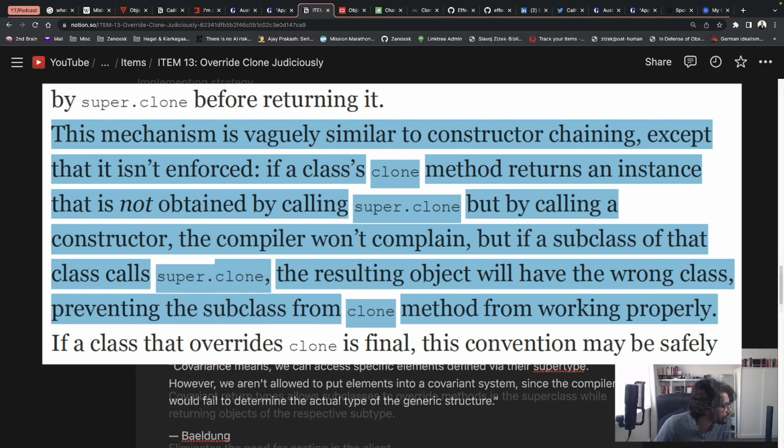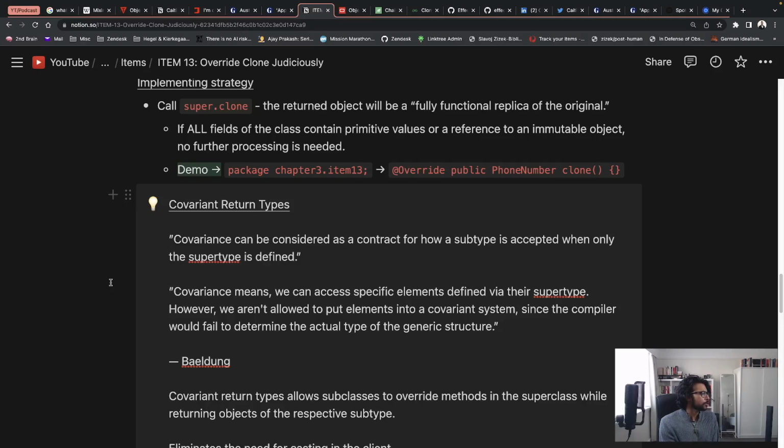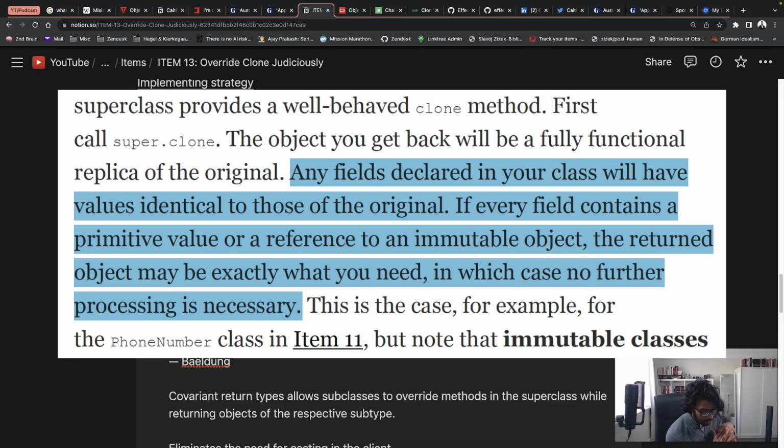In any case, the implementing strategy, the simplest thing at first to do, is to call the super.clone method, because that will return an object which is a fully functional replica of the original. And if all fields of the class you're designing contain primitive values or references to immutable objects, no further processing is needed. As Joshua Bloch states, any field declared in your class will have values identical to those of the original. If every field contains a primitive value or a reference to an immutable object, the returned object may be exactly what you need. So you don't need to play around with it in your overridden clone method, in which case no further processing is necessary.